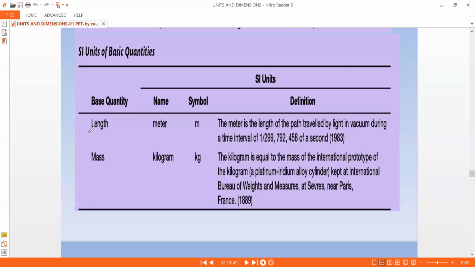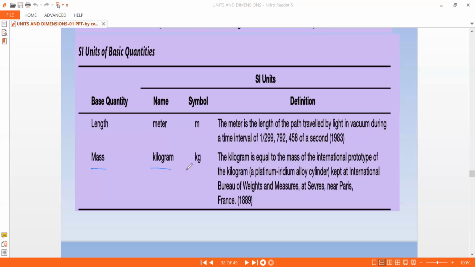So here length is measured in meter, and the symbol is m. The meter is the length of the path traveled by light in vacuum during a time interval of 1 by 299,792,458 of a second. That was done in about 1983. This is the definition of meter. Sometimes I see in the NEET examinations, these kinds of definitions are also coming in the examinations. Okay, so let us go for the next one.